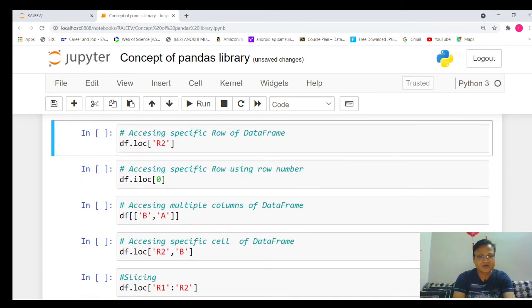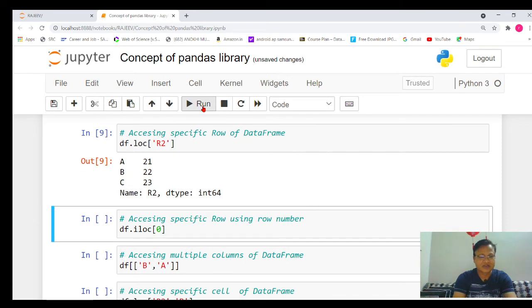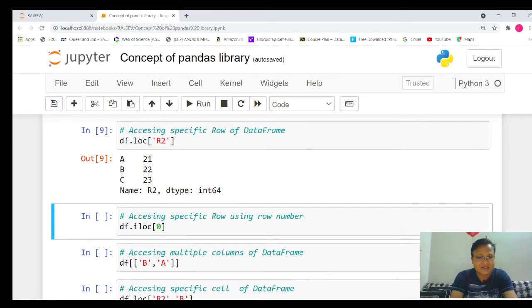If you execute that particular part, here you will see 21, 22 and 23. In this way, this particular data will be displayed.